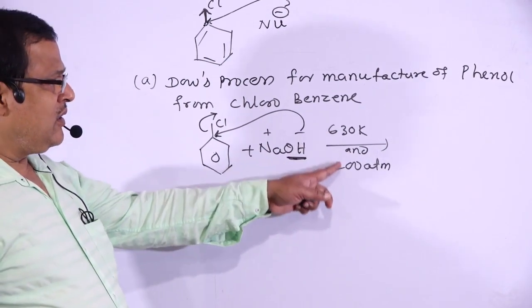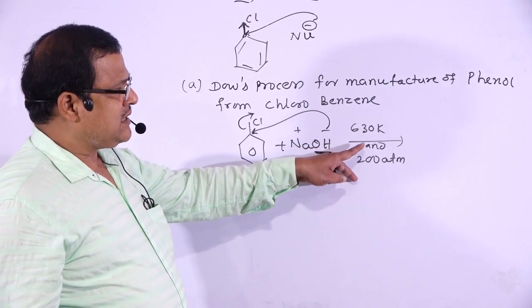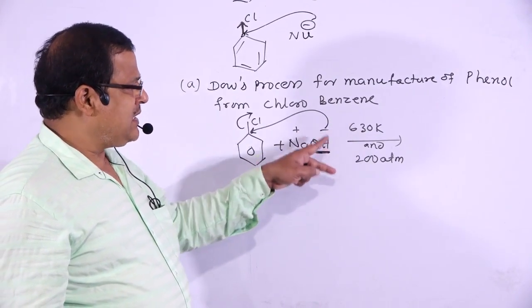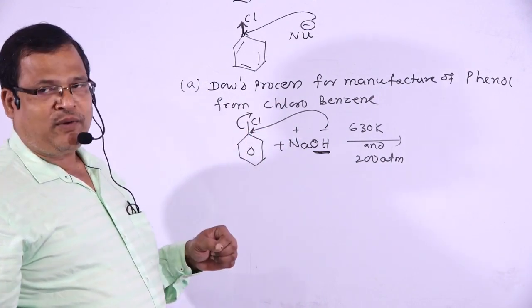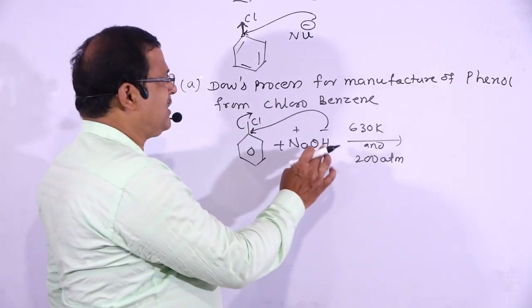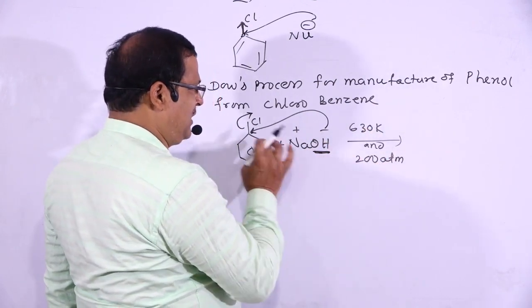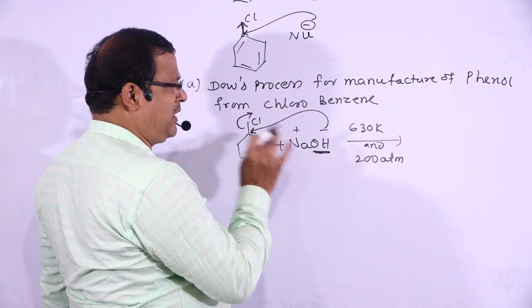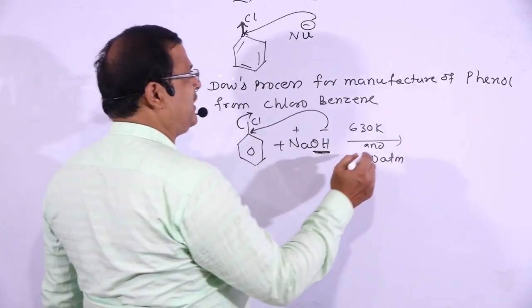But mark the difference between normal condition and this drastic condition. Normally this reaction does not take place because of resonance and development of double bond character, but because of high temperature and high pressure, the bond will break and the chlorine atom will be replaced by the nucleophile OH minus.